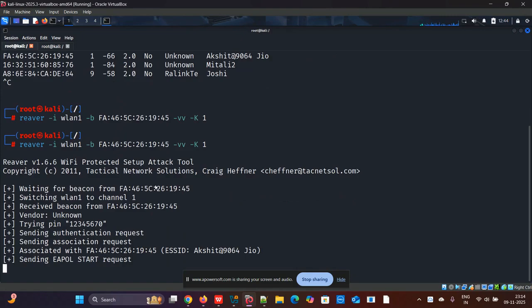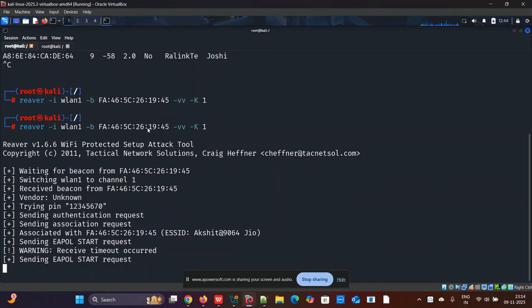Now, this particular Reaver attack will check all the possible combinations for the Wi-Fi password for this particular router's MAC address. Okay. Now, if you get the password at the end, it will display the password here.